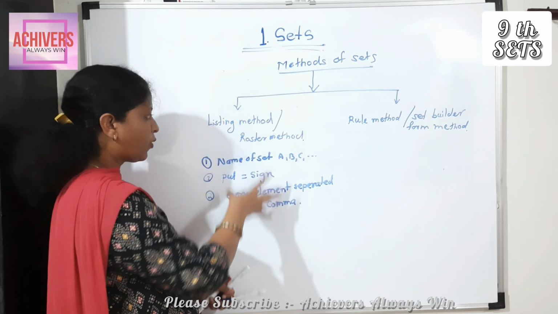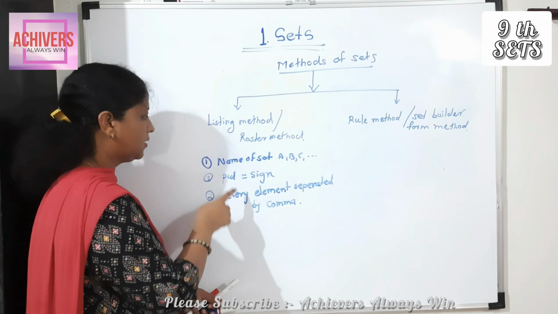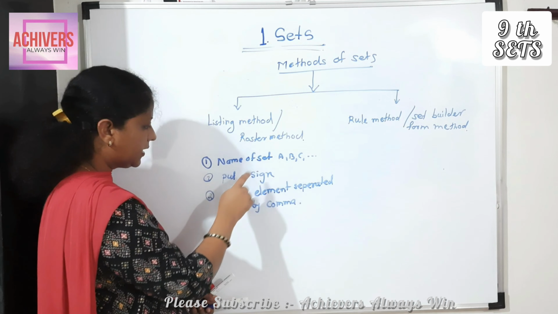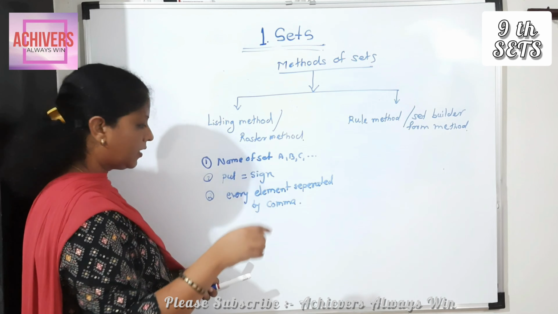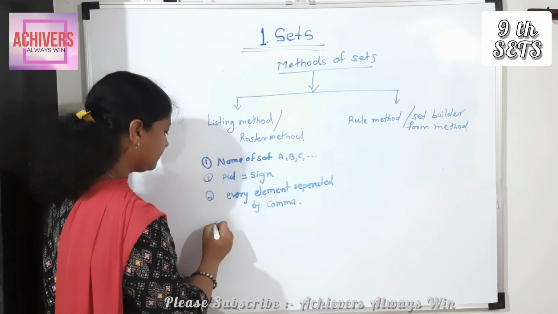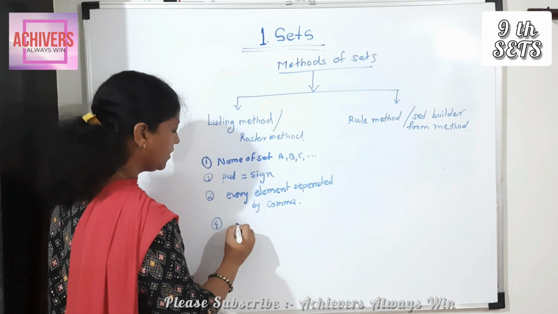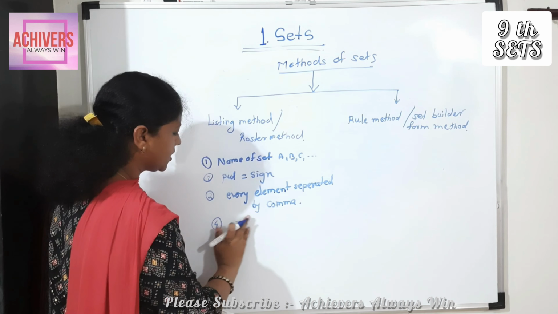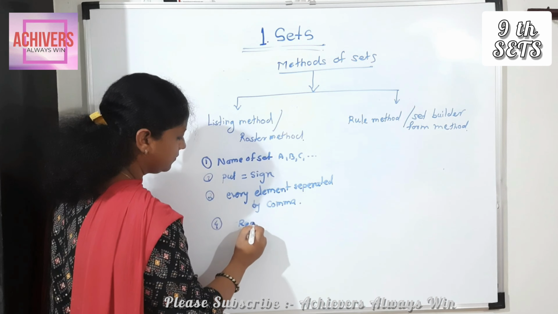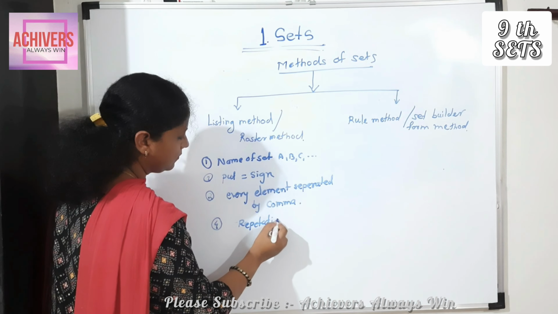Okay, that points are, remember, name of set by capital letters, put equal to sign, every element separated by comma, and fourth point, repetition not allowed.